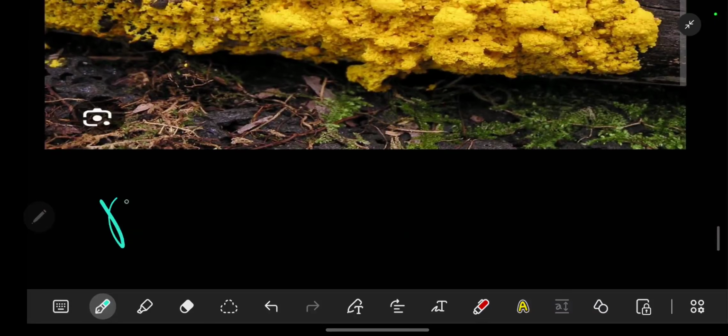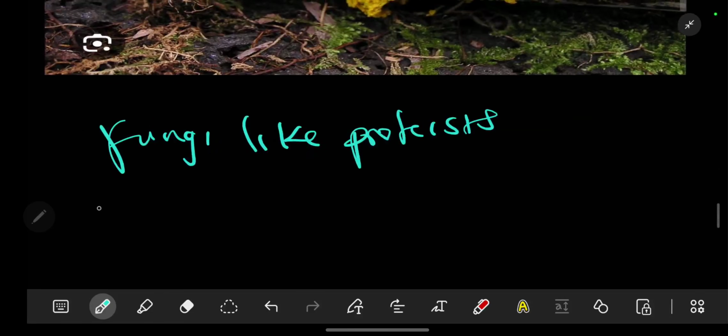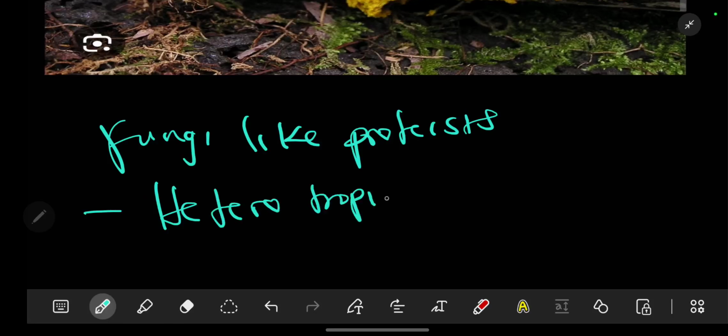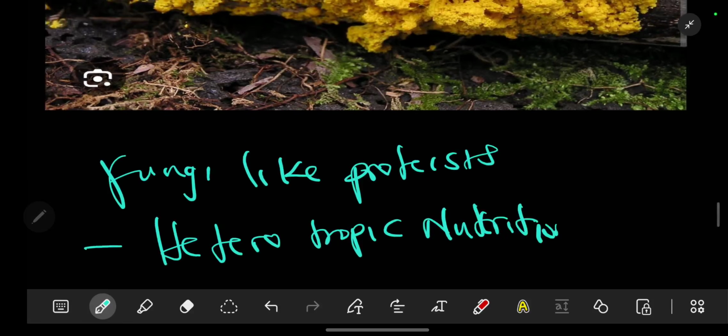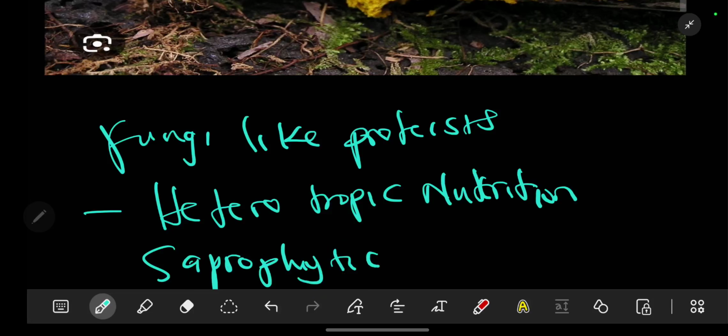We also have fungus-like protists. These feed through heterotrophic nutrition. The example that we might have is saprophytic nutrition. This is where the organism feeds on dead decaying matter.